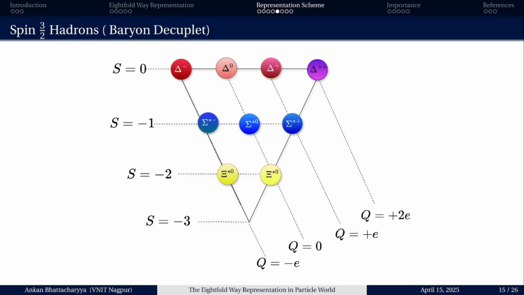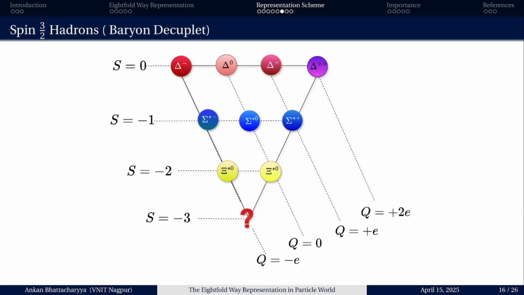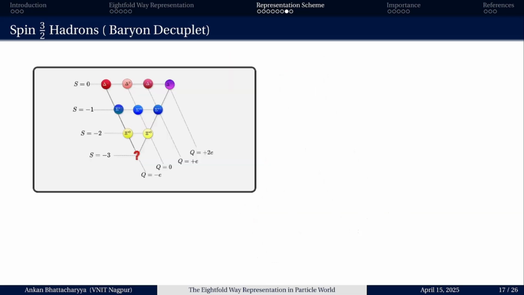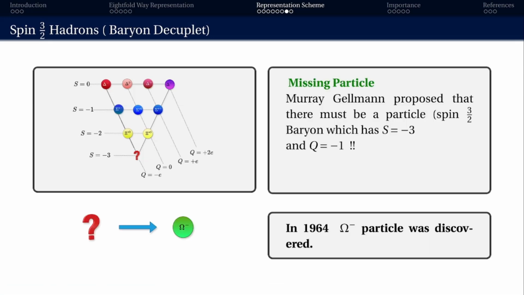But Gell-Mann was very sure about the existence of the last particle to satisfy the decuplet condition. So the missing particle was found in the year 1964, which is known as the omega minus particle.